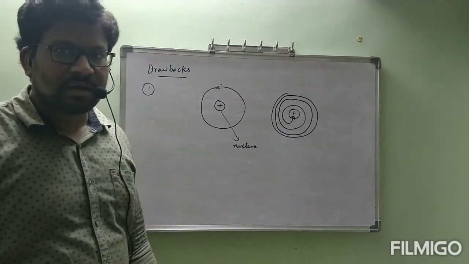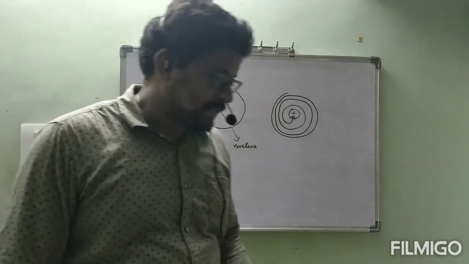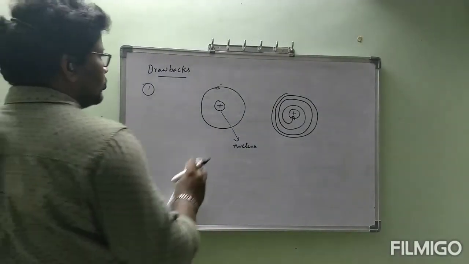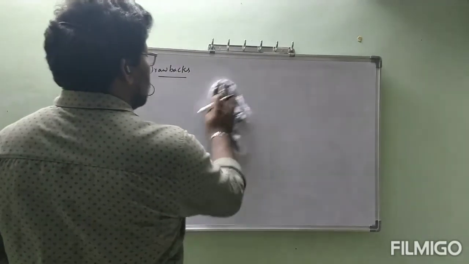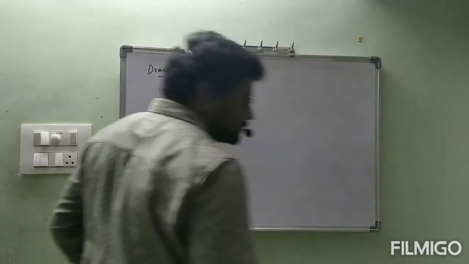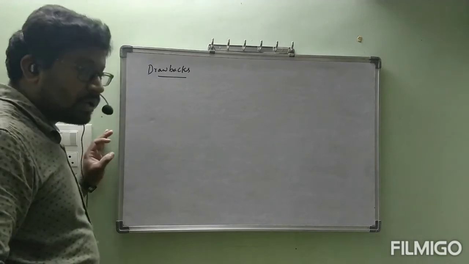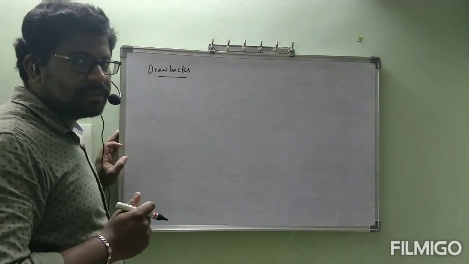Now shall we go for the second drawback? This one we have already seen in the last class also. Now we will see the second drawback. To understand this second drawback, I would like to correlate it with one general example. After that I will come to the second drawback.